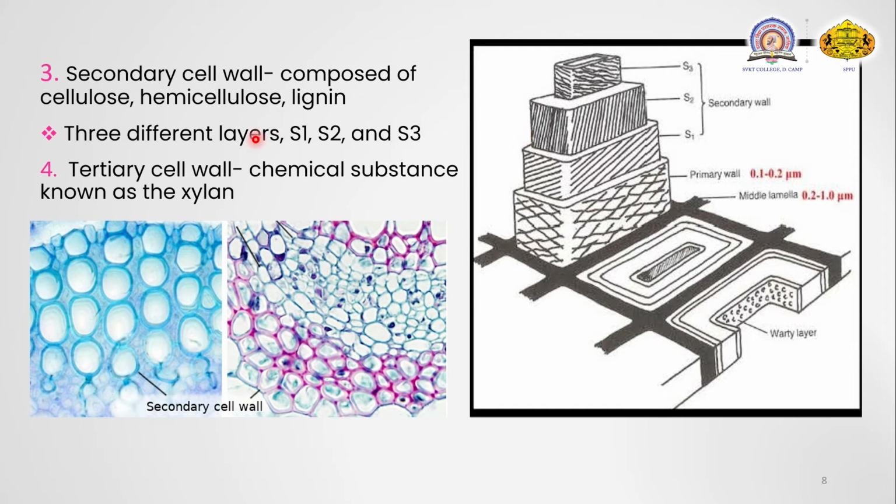The fourth component of this cell wall is the tertiary cell wall. The tertiary cell wall is deposited in a few cells, and in this tertiary cell wall the main chemical substance is known as xylans. These are the four main components of the cell wall: the middle lamella, second the primary cell wall, then the secondary cell wall, and the last one is the tertiary cell wall.